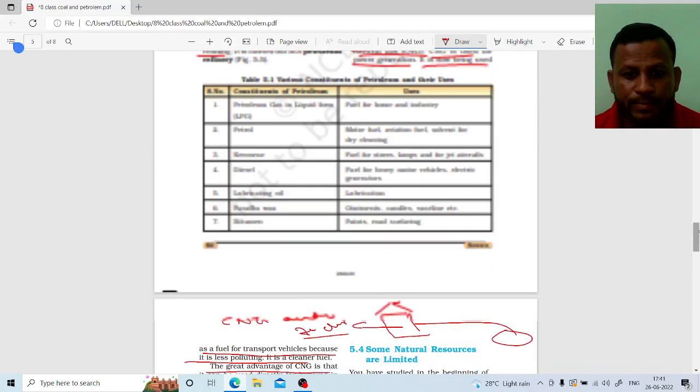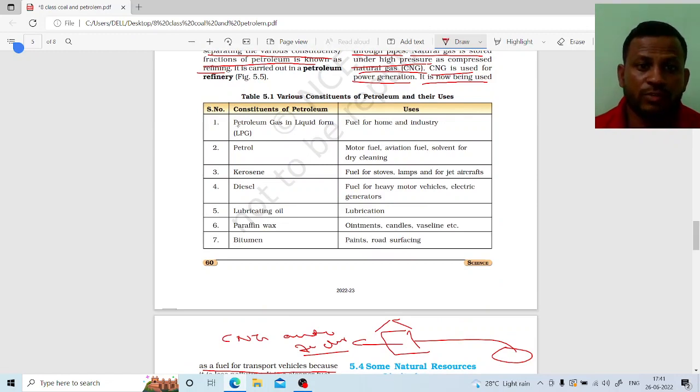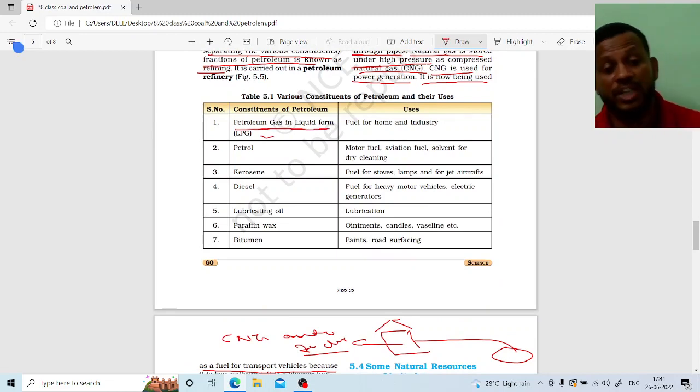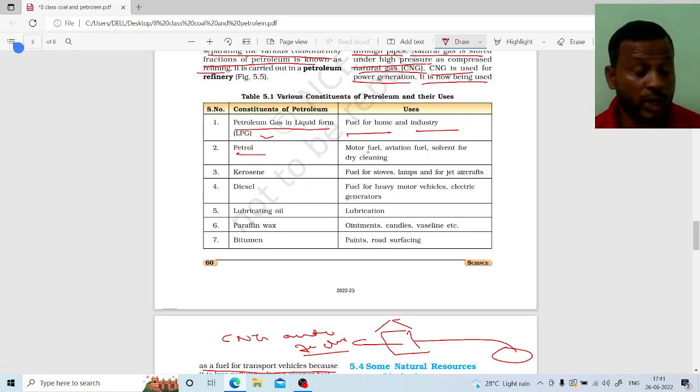Look here, my dear students, where we use the constituents of petroleum. Petroleum gas in liquid form is LPG, which we use in our homes as fuel. In industries, petrol is used as motor fuel for cars, as aviation fuel, and as a solvent for dry cleaning. Kerosene, also called mitti ka tel, right? It is fuel for the stove, lamp, and jet craft.